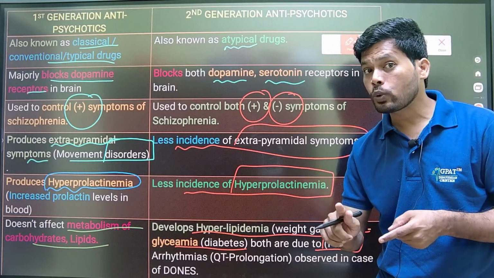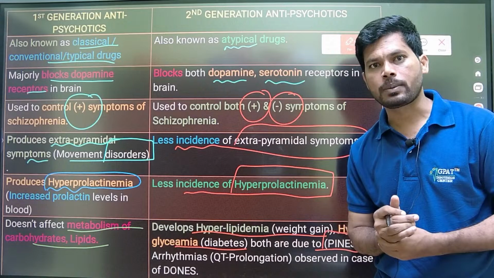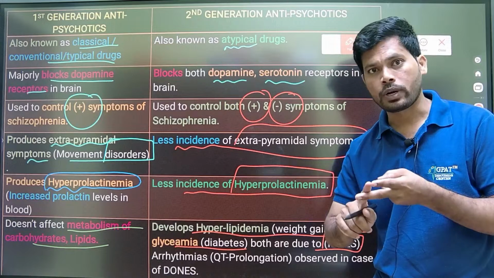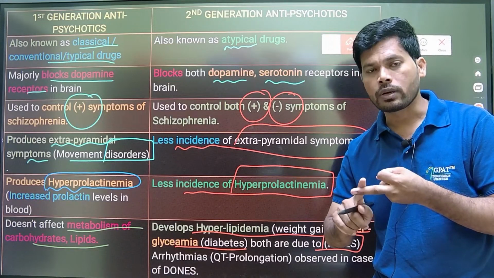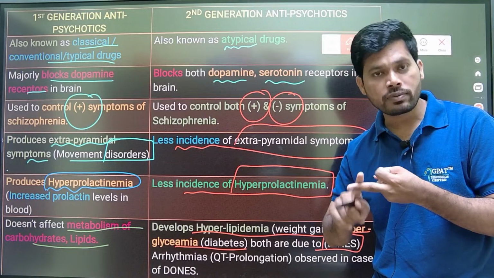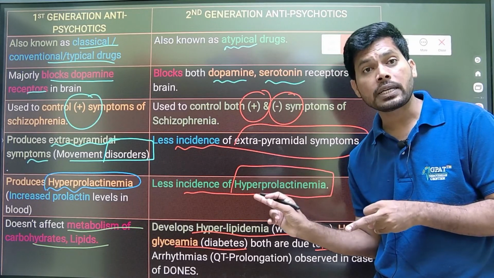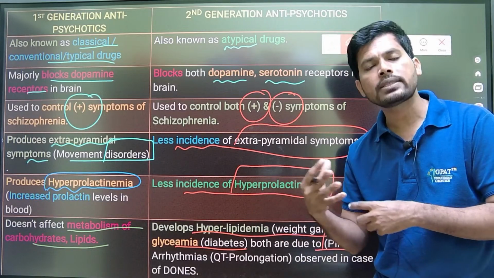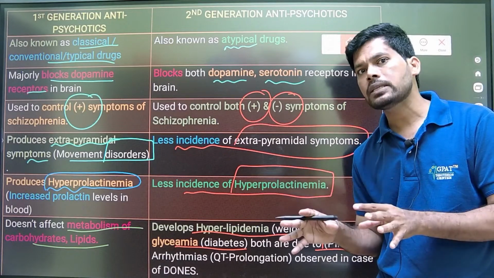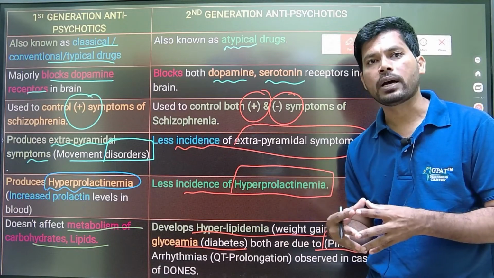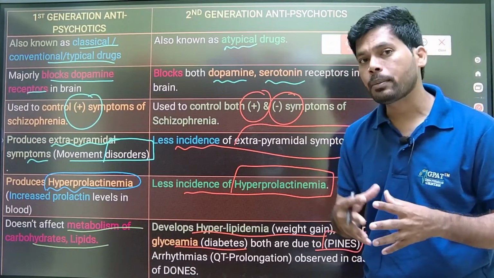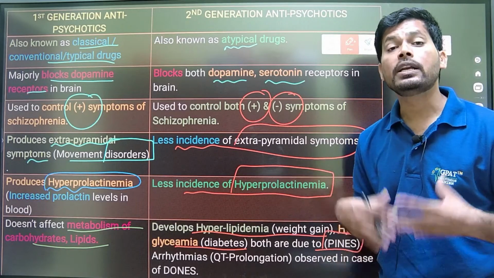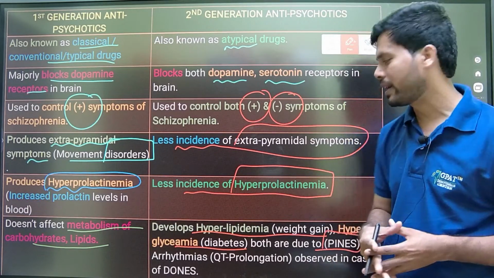Second generation antipsychotics interact with the serotonin system. So second generation antipsychotics block dopamine as well as serotonin. Due to blocking of serotonin, these second generation antipsychotics may interfere with our metabolism and increase carbohydrates, causing hyperglycemia, and increase lipids, causing hyperlipidemia. That's why, for our understanding and remembering purpose, pines are nothing but pineapples. Excess eating of pineapples may lead to hyperglycemia and hyperlipidemia.